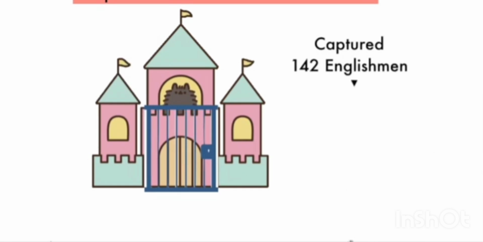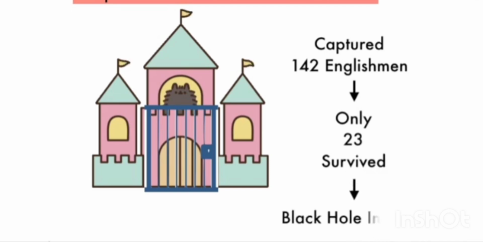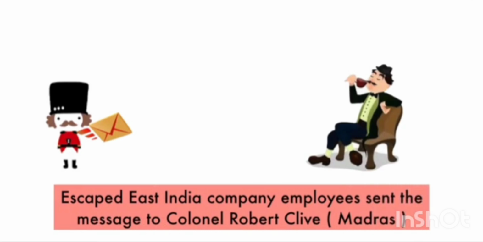They were locked in a small guard room inside the fort. The next morning, when the room was opened, only 23 out of 146 people were found alive. The rest all died due to suffocation, and this incident is known as the Black Hole of Calcutta. The East India Company's employees sent a message to Robert Clive asking for help.